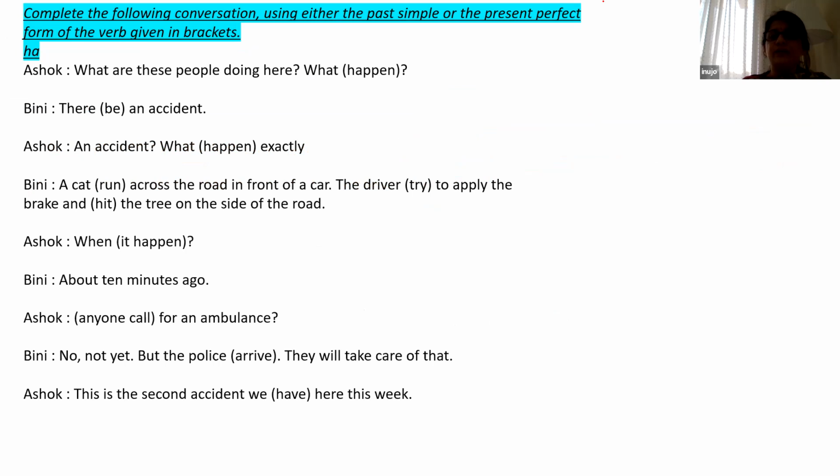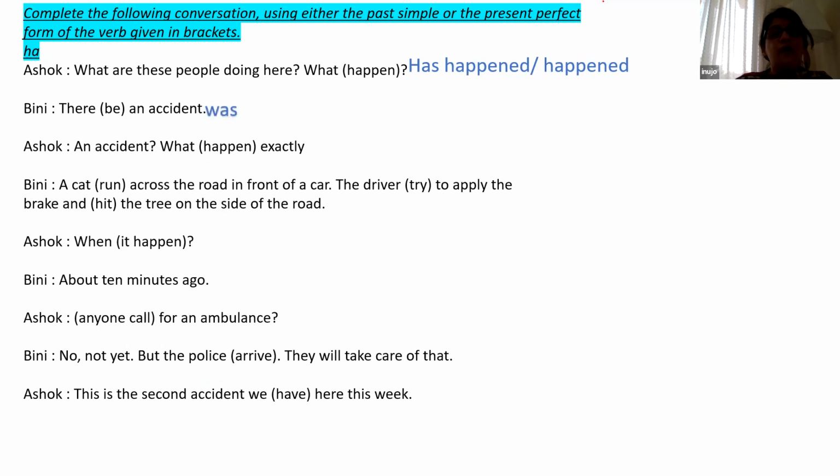Let us see. We use either past simple or present perfect form. It use kemti haba. Already ame jehetu present tense kariche mu exercise taku neli. Now what are these people doing here? What dash? The answer is it can be has happened or it can be happened, children. What has happened? You can say, okay, what's happened? You can say, or what happened? Both are right. You can use either.